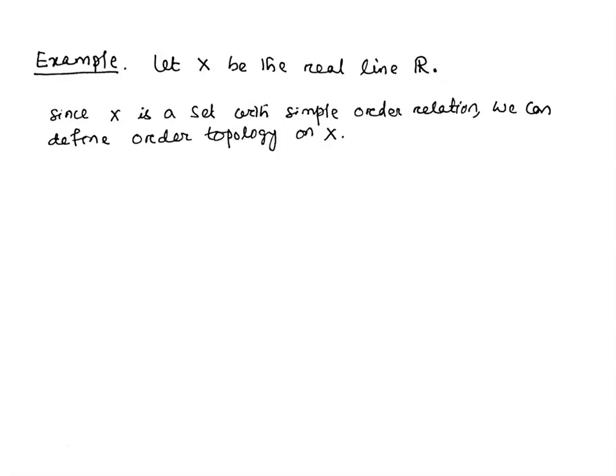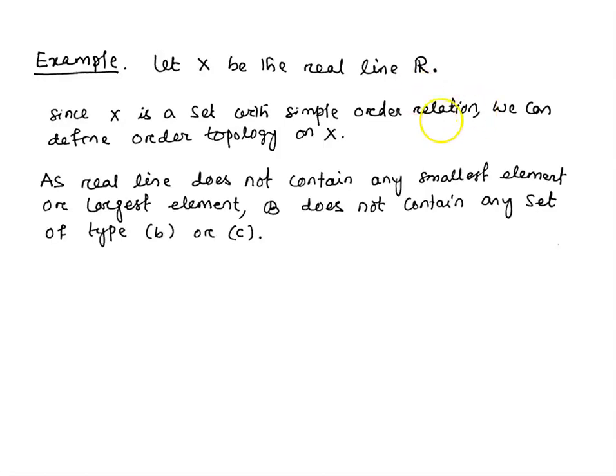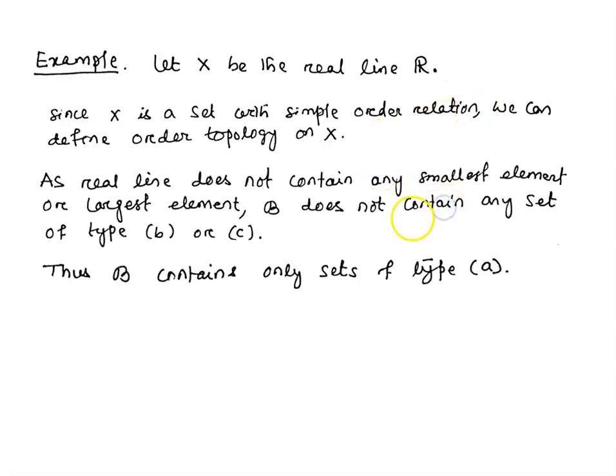So in this case, B contains only sets of type A, because there doesn't exist any smallest element or any largest element in R. B doesn't contain type B and type C sets. B contains only sets of type A. That means here B contains only open intervals of R.